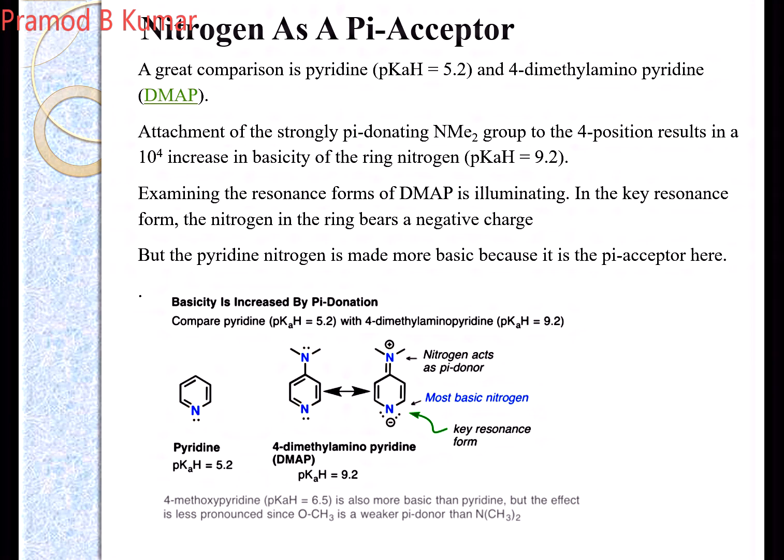So nitrogen being electronegative, it can assimilate the electrons onto itself. That's why whenever a pyridine is substituted with N,N-dimethylamino or any electron donating group at the para position, it increases the electron density in the nitrogen and it becomes more basic than its corresponding unsubstituted compound. In such cases, nitrogen acts as a pi acceptor and the basicity